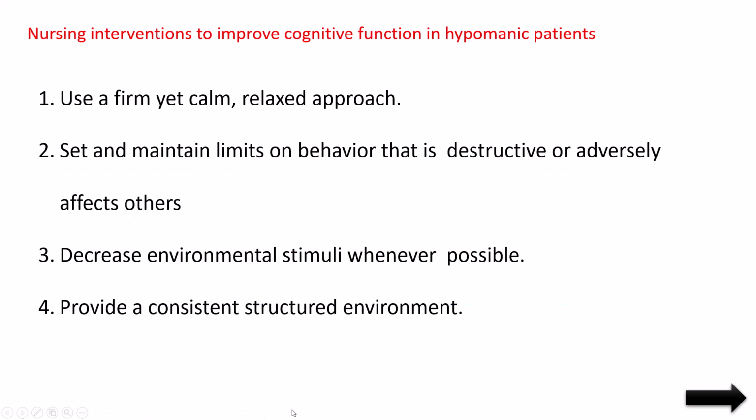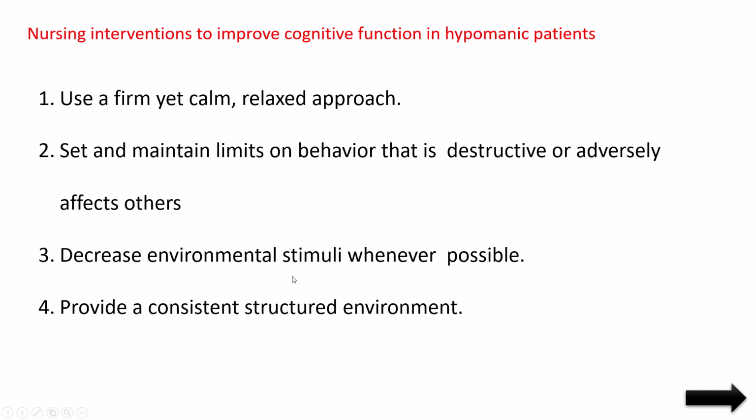It means we have to orient the patient. Use a firm yet calm, relaxed approach. Okay, we have to talk with a relaxed approach. Set and maintain limits on behavior that is destructive or adversely affects others. So his behavior we have to limit. How do we limit behavior? We have to stay with the patient and tell him this will hurt others, this will hurt you. We have to give commands to the patient and make him follow our commands. We have to make a good relationship with the patient. Then only it is possible.